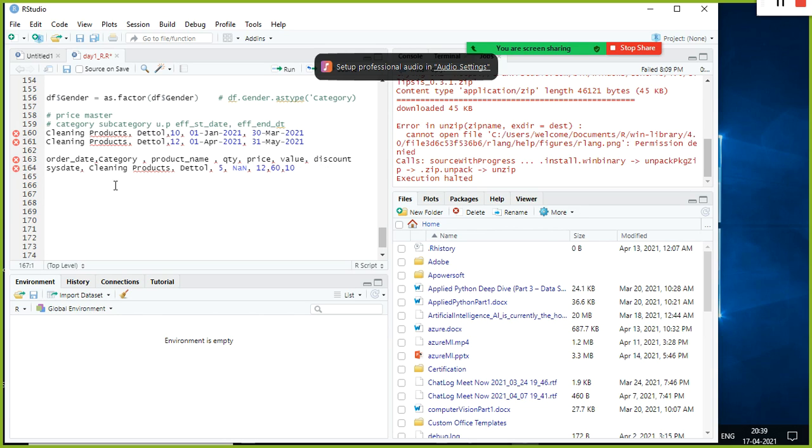The business logic simply takes the category, product name and current order date, and goes and checks whether this date is falling in the range. The sys date is greater than your effective start date, and the sys date is less than your effective end date.